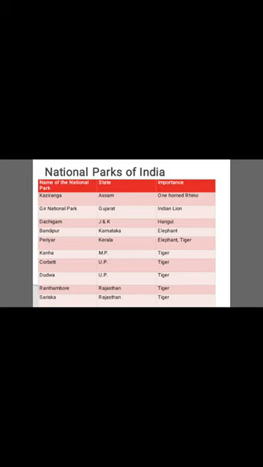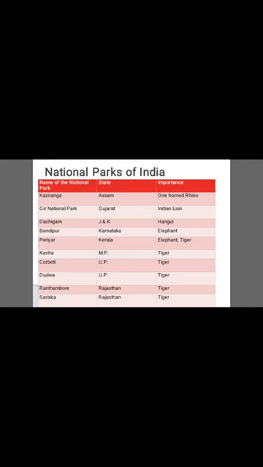Bandipur National Park is present in Karnataka, and elephants are being conserved in this national park. Periyar National Park is present in Kerala, and it is famous for tiger and elephant conservation. Kanha National Park is present in Madhya Pradesh. It is important for its conservation of tiger.